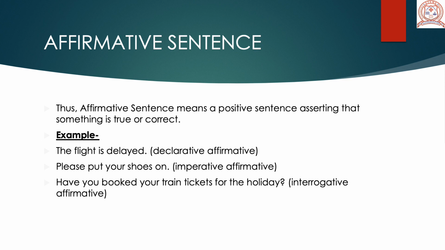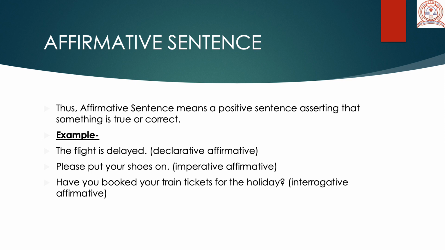So, if I say the flight is delayed, my sentence is a declarative sentence. It is declaring the status of the flight, and it is a positive statement where we agree that it is true that the flight is delayed. Please put your shoes on. Please means it's a request, it's an imperative sentence, and please put your shoes on is an imperative affirmative sentence. Have you booked your train tickets for the holiday?